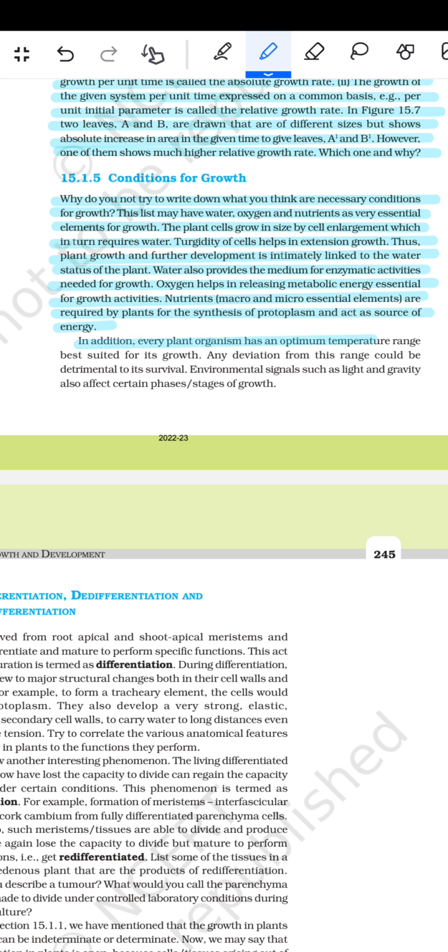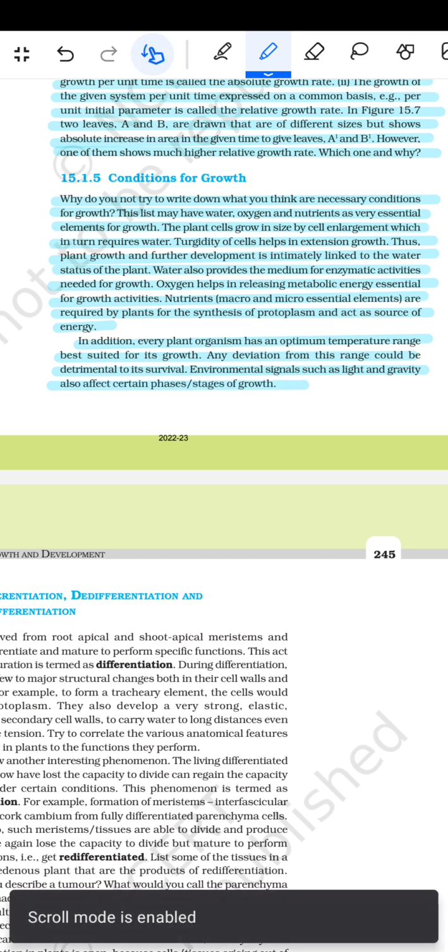In addition, every plant organism has an optimum temperature range best suited for its growth. Any deviation from the range could be detrimental to the survival. Environmental signals such as light and gravity also affect certain phases or stages of the growth.